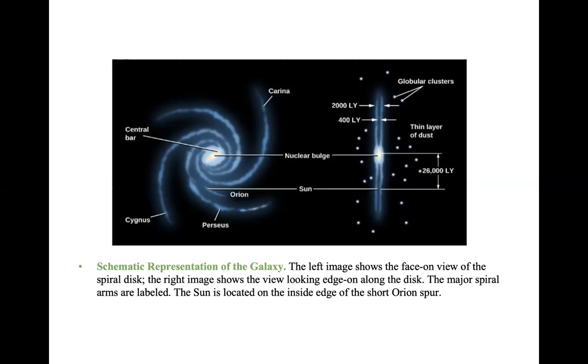The one on the right-hand side is called the edge-on view of the galaxy. That is how it looks if you look at the galaxy along the disk. Now, when you look at the sky and take photographs of galaxies, you usually find both these types of galaxies, so it depends on the orientation of the galaxy.